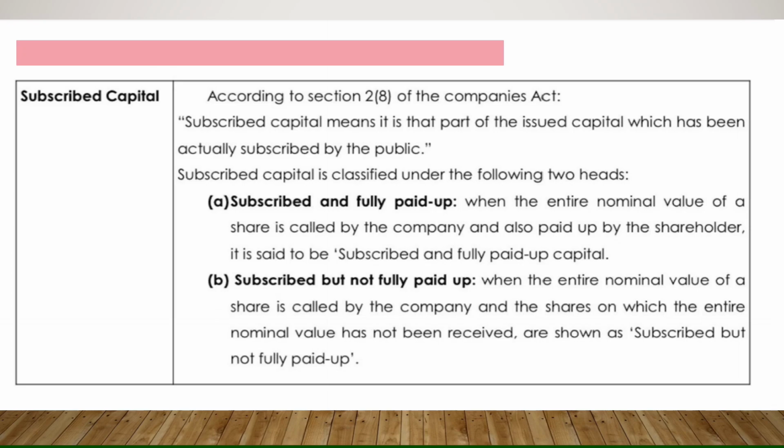That total amount becomes my subscribed capital. Even if the share applications received are more than the shares, then also it can issue, but it can allot to the extent of shares issued only. It cannot allot more shares to the public.